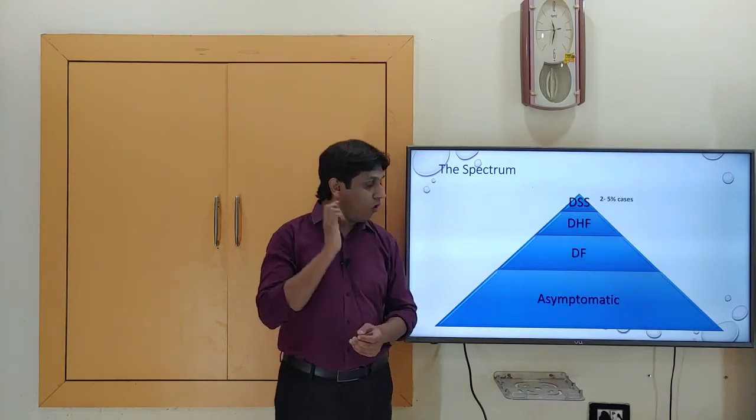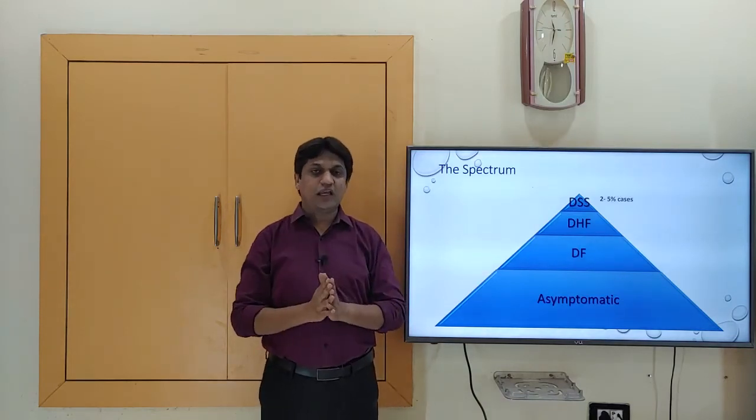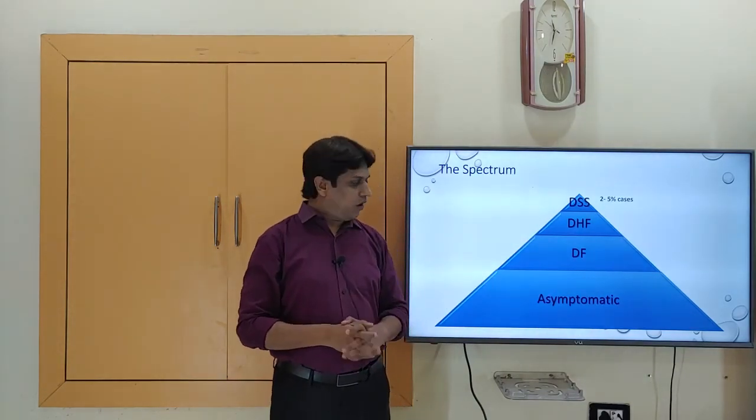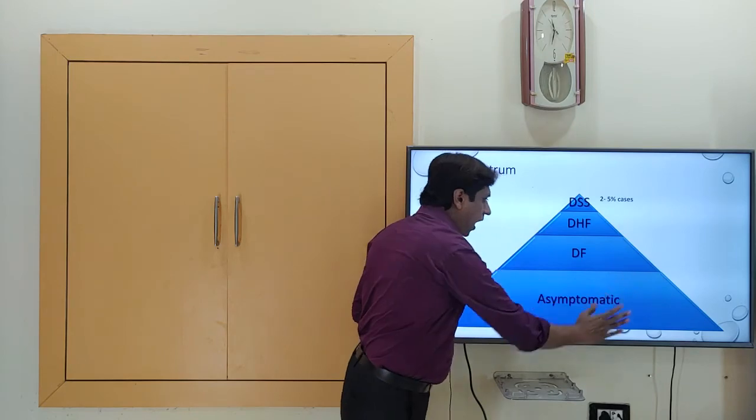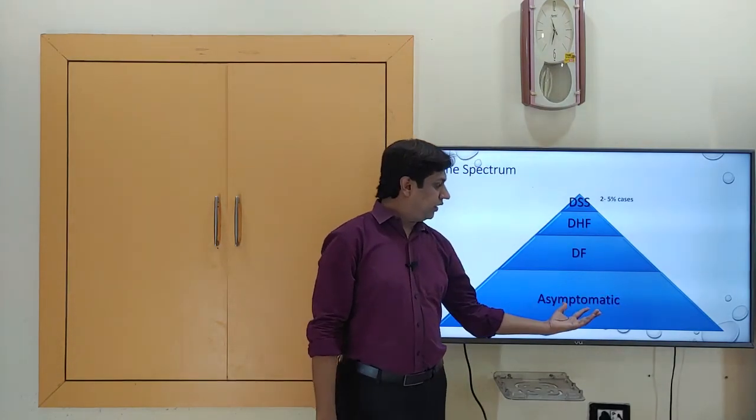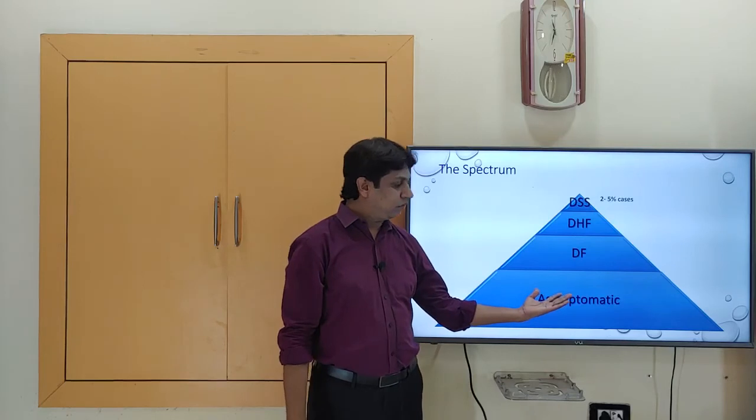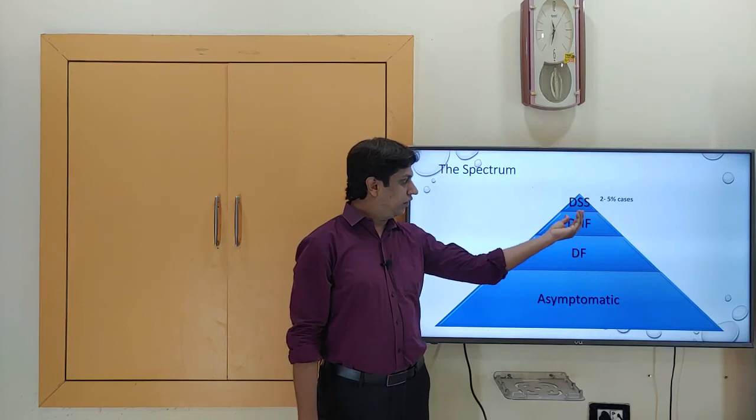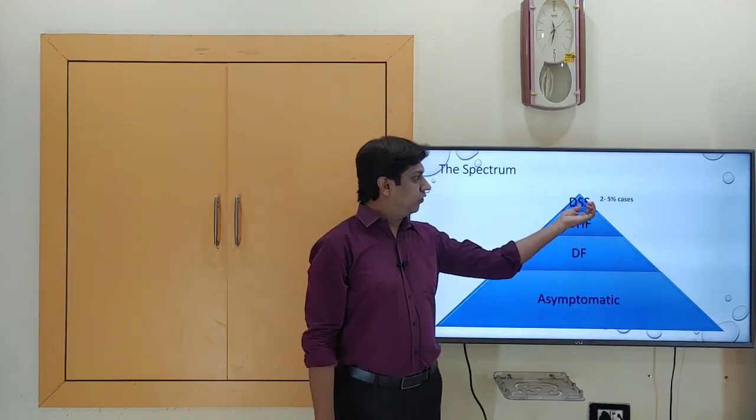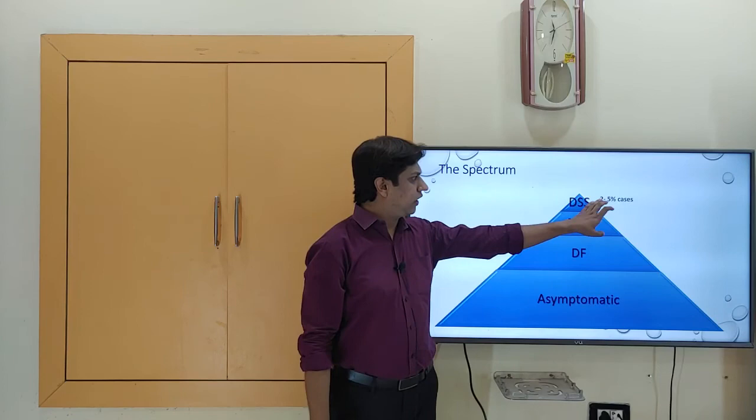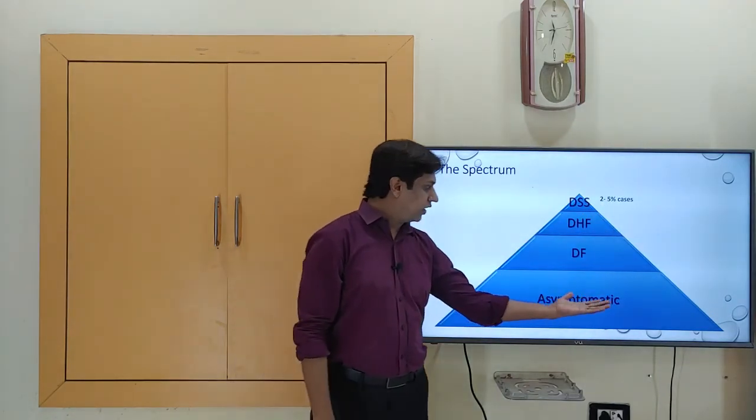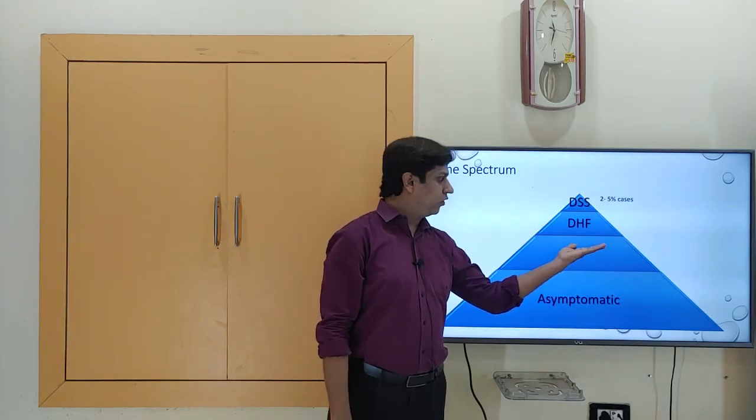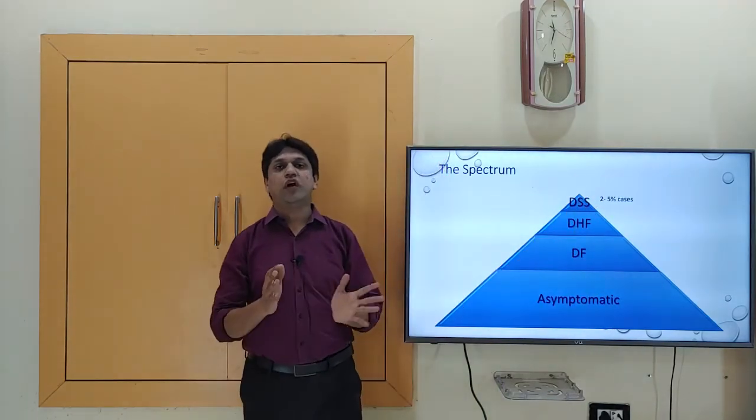So these are the host factors, and once they are infected, there is a spectrum of dengue viral disease. The majority of infected people are asymptomatic, as you can see in this diagram. Then a few suffer from dengue fever, and further fewer develop dengue hemorrhagic fever and dengue shock syndrome. The complicated cases are just 2 to 5% of cases, whereas the majority will be asymptomatic or have just a mild viral fever or dengue fever.